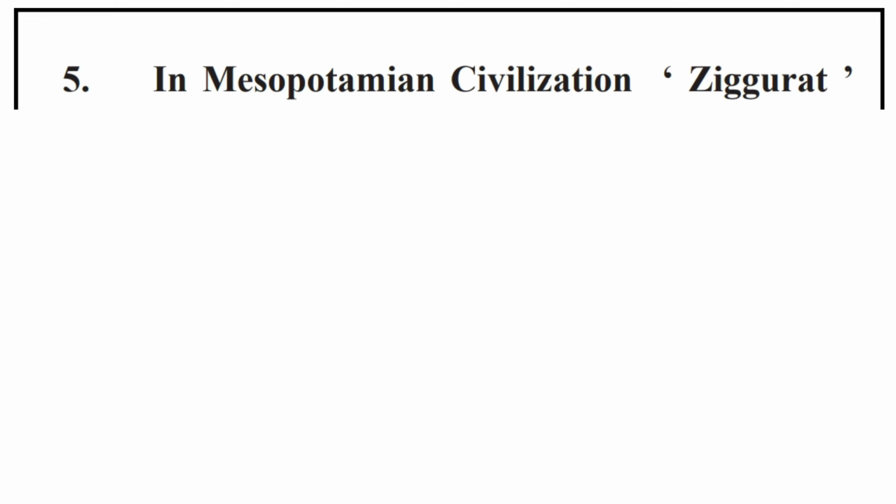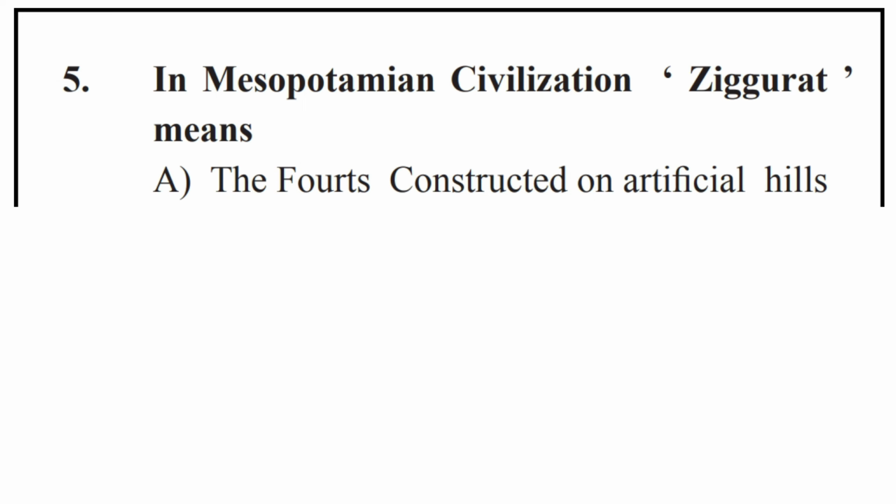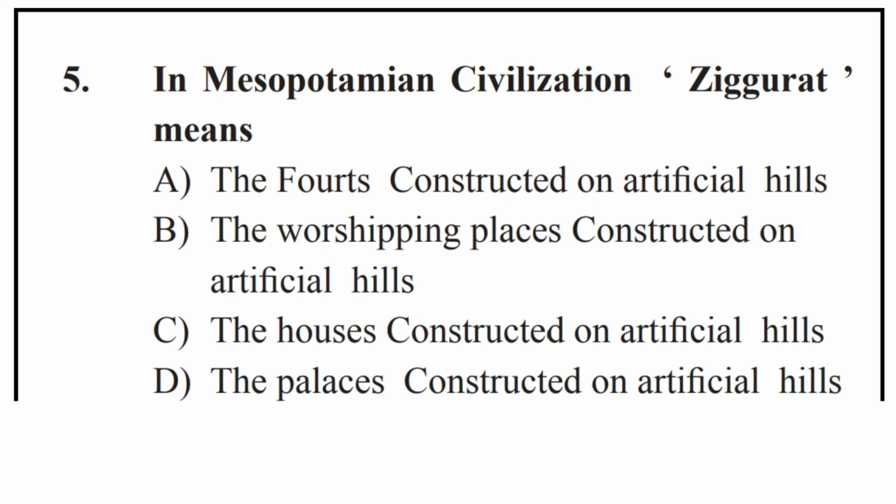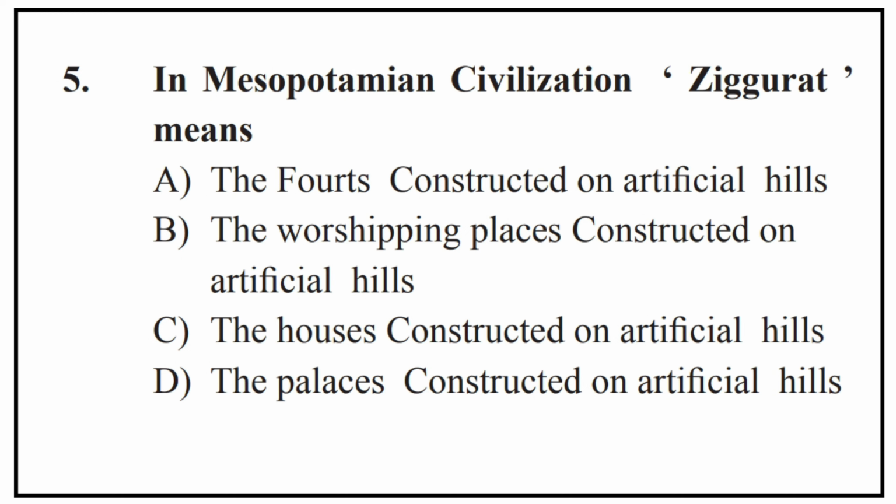Pharaohs. Fifth, in Mesopotamian civilization, Jagurat means. Options are the forts constructed on artificial hills, the worshipping places constructed on artificial hills, the houses constructed on artificial hills, the palaces constructed on artificial hills. Explanation.